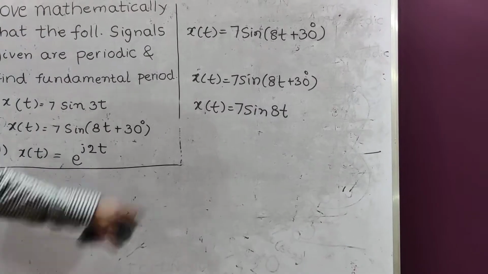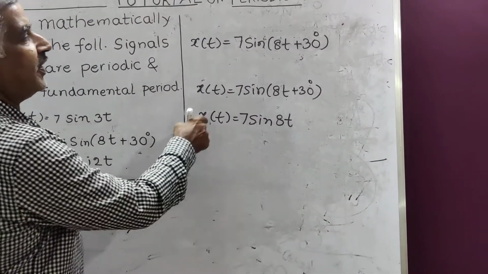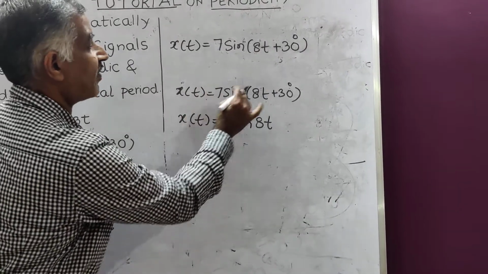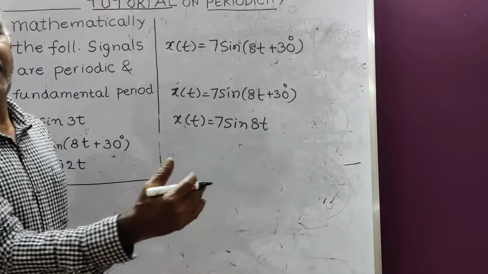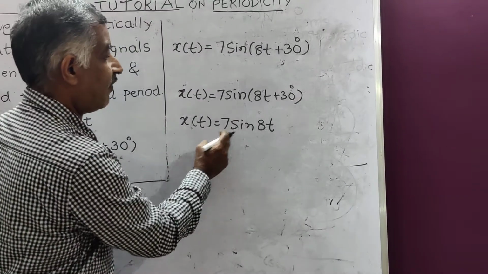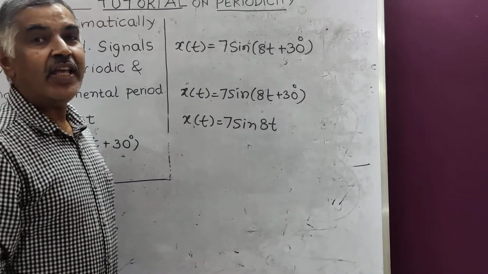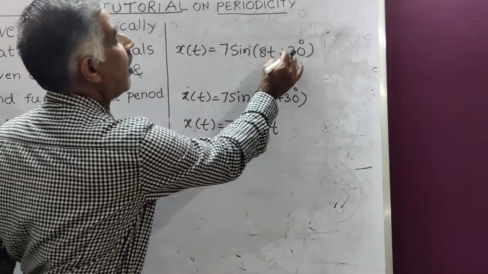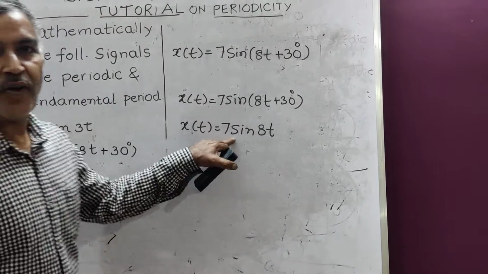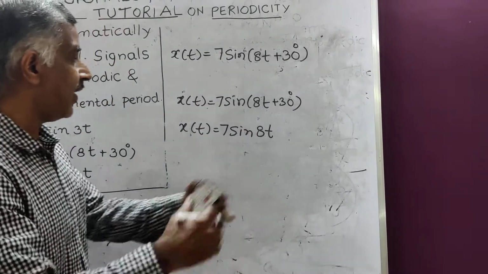When there is plus 30 degrees, that means the 7 sin of 8t plus 30 degrees waveform is ahead. It leads 7 sin 8t by 30 degrees. This is the meaning of 30 degrees. So this waveform leads the other waveform by 30 degrees.